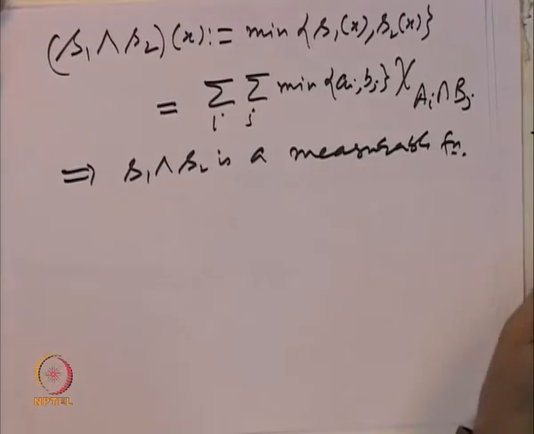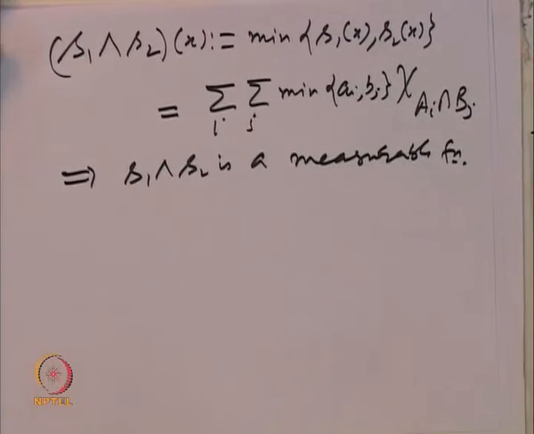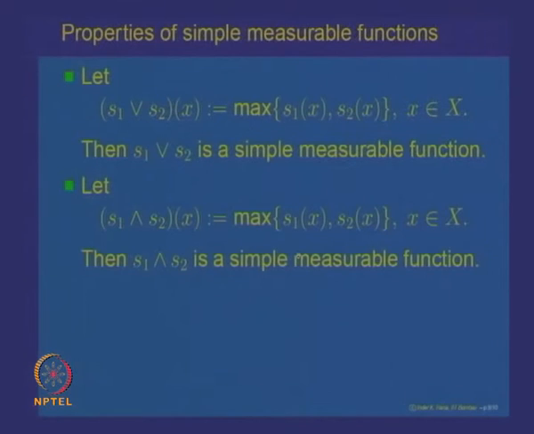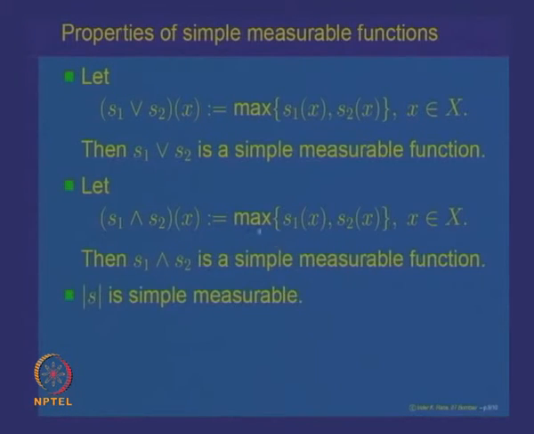Whenever S1 and S2 are measurable functions, not only the maximum, the minimum also is a simple measurable function. And let us finally prove that if S is simple measurable, then mod S is also a simple measurable function. Well, there are many ways of looking at this.